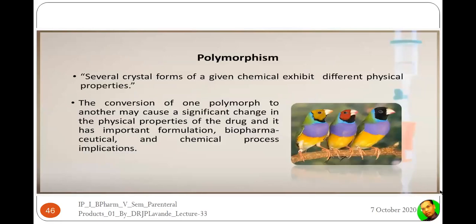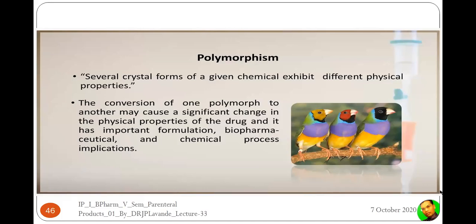Polymorphism, again, we know there is existence in different forms. Several crystal forms of a given chemical compound exhibit different physical properties. That is said to be polymorphism. And the conversion of one polymorph form into another will cause a significant change in the physical properties of a drug, and it has important formulation, biopharmaceutical and chemical process implications.